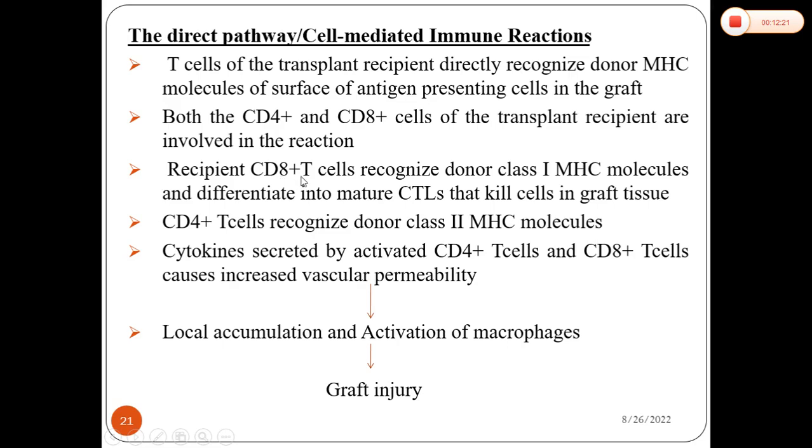So CD8 cells will recognize donor class 1 MHC, and they will mature into cytotoxic T lymphocytes that kill cells in the graft tissue. Next, CD4 T cells recognize class 2 MHC, and these two reactions will result in cytokine production, inflammatory response, and accumulation and activation of macrophages, resulting in graft injury.